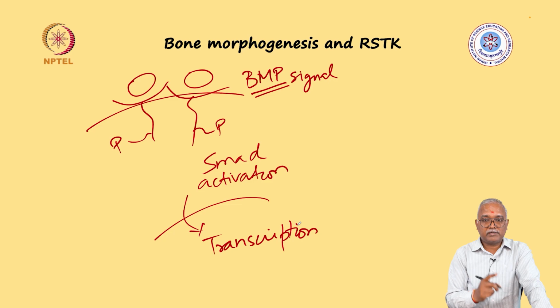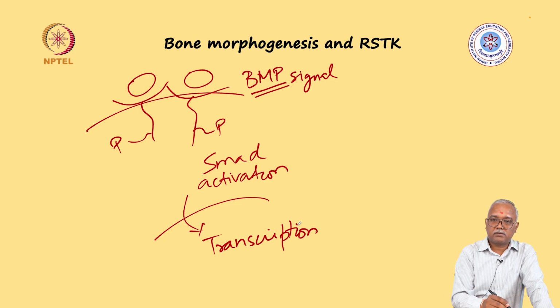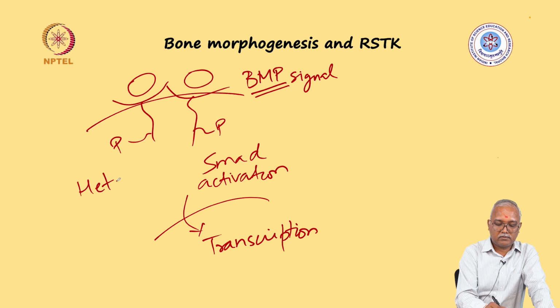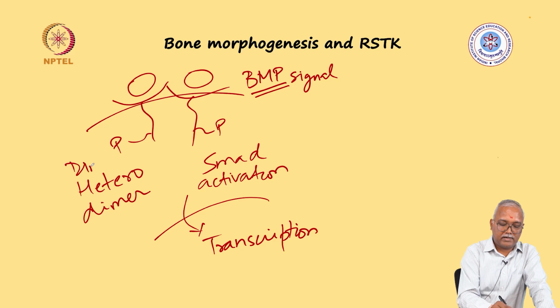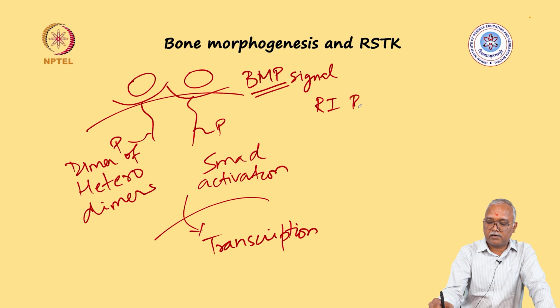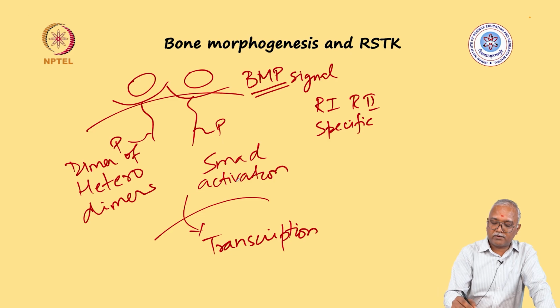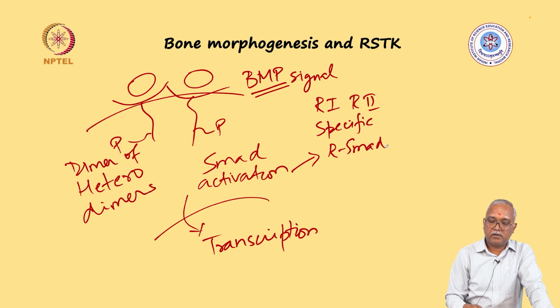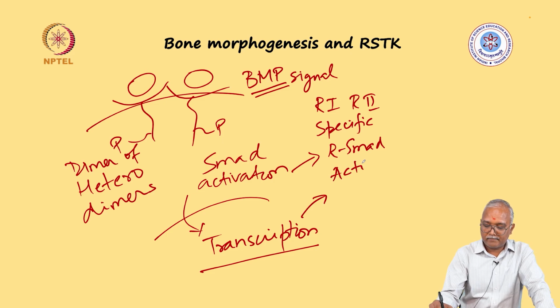In the previous class we discussed very specifically that these RSTKs are heterodimers, basically dimers of heterodimers. You will have receptor type 1 and receptor type 2, specific combinations are there, and there are specific combinations of Smad which will serve as the R-Smad in the process. So a very specific transcription program will be activated depending on what signal was given.